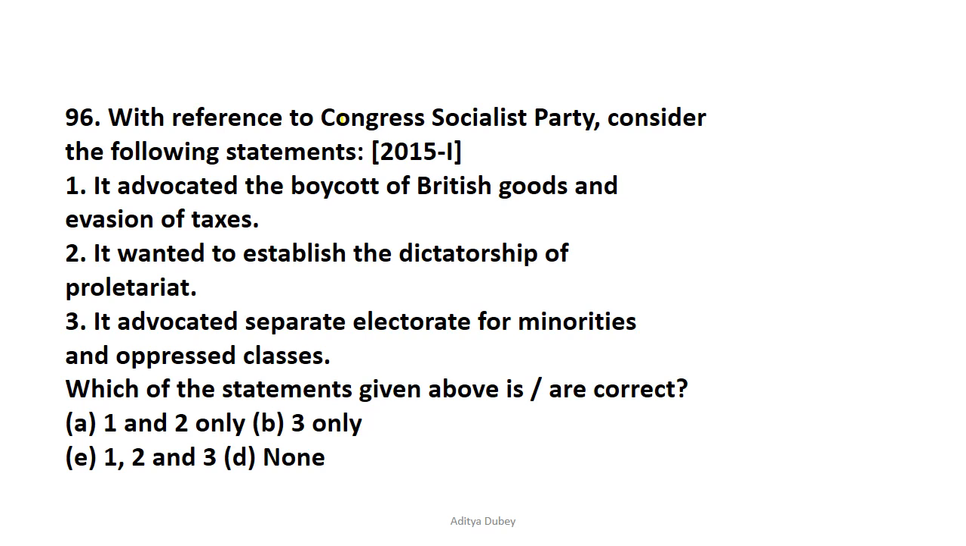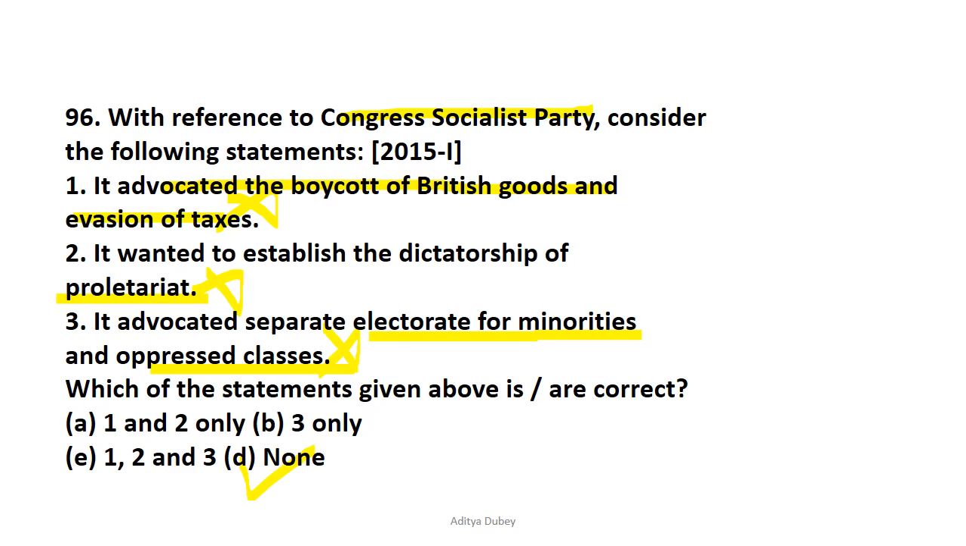So with reference to Congress Socialist Party, consider the following statements. It advocated the boycott of British goods and evasion of taxes. No, it doesn't advocate the boycott of British goods and evasion of taxes, so that is wrong. It wanted to establish the dictatorship of the proletariat. No, that is also incorrect. It advocated separate electorate for minorities and oppressed class. So that is also incorrect. So the correct answer is option D, that is all are incorrect.